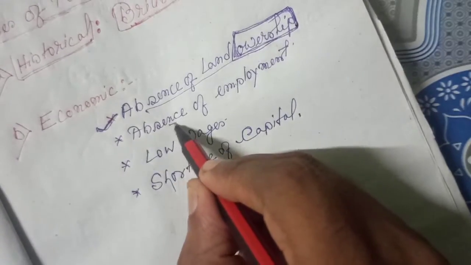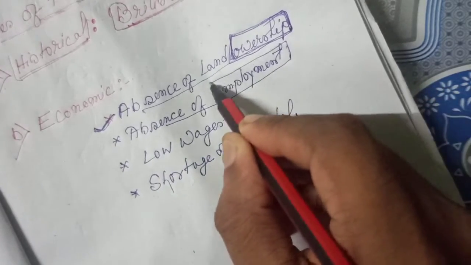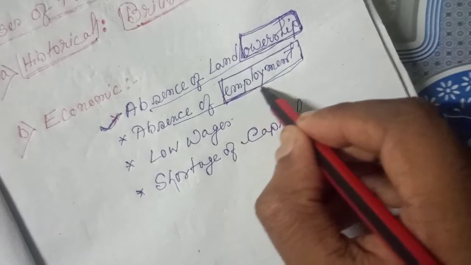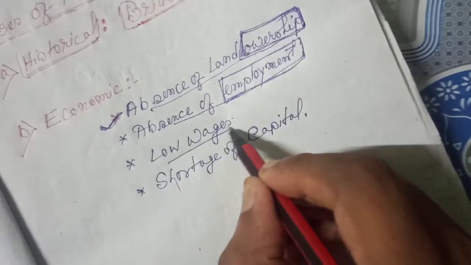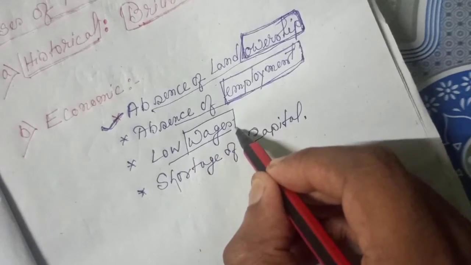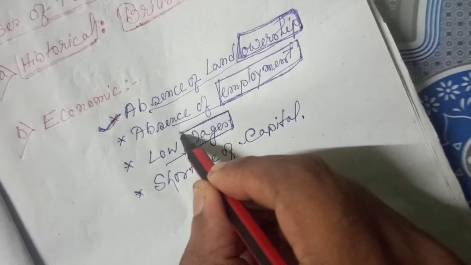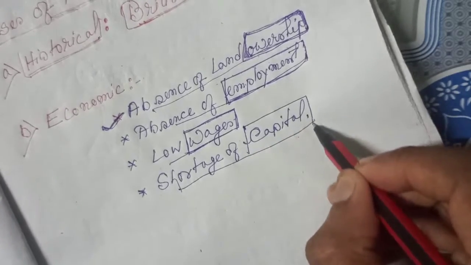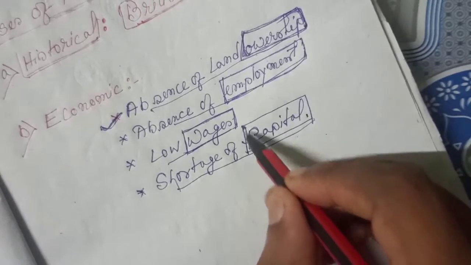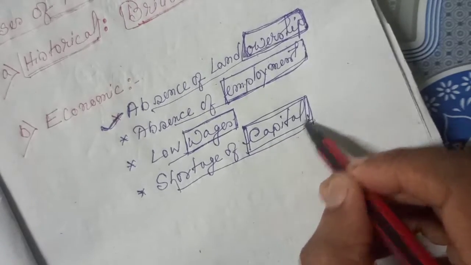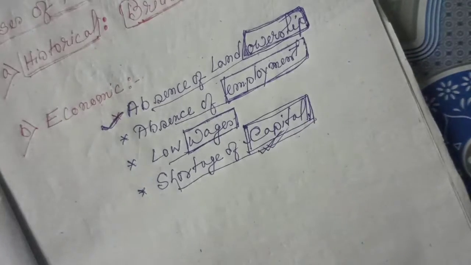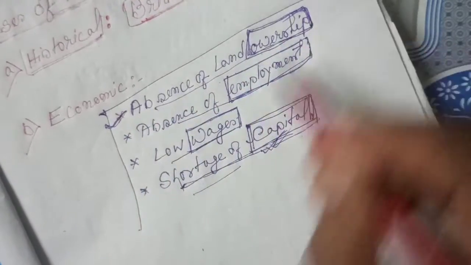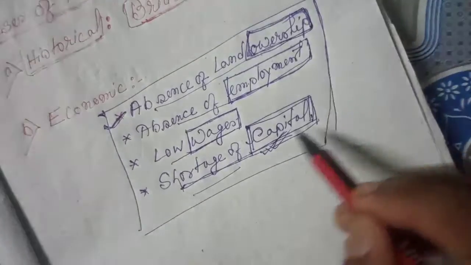Next, see, absence of employment. Although people want to work, they are not getting work, they are not getting employment. Low wages: although they are working, they are not getting a sufficient amount of money for their work. Shortage of capital: if a person wants to open a small business but does not have the capital, does not have the money, then from where will he open the business? Shortage of capital, that's why people are getting poor. These are the economic causes of poverty.